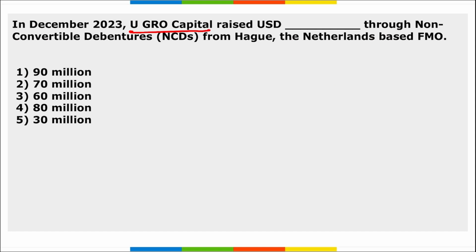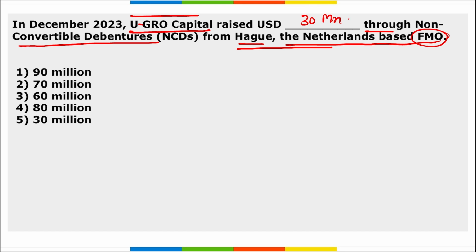Next, Ugrow Capital has raised dash through non-convertible debentures from Hodge, Netherlands, based on FMO. Right, this Hodge is in Netherlands. Question asked is how much amount was raised through non-convertible debenture by Ugrow Capital. So it has raised $30 million through non-convertible debentures. Right? And remember, Ugrow Capital has offered credit to more than 80,000 small businesses over the last 5 years.